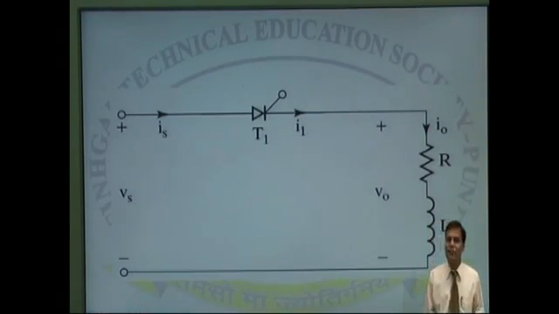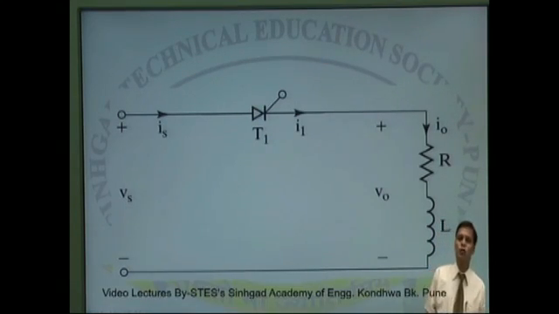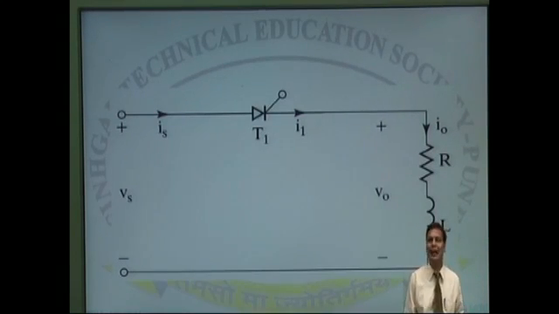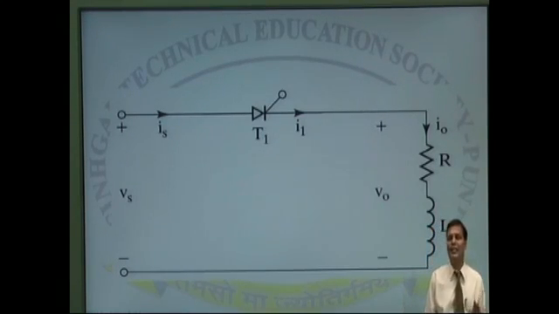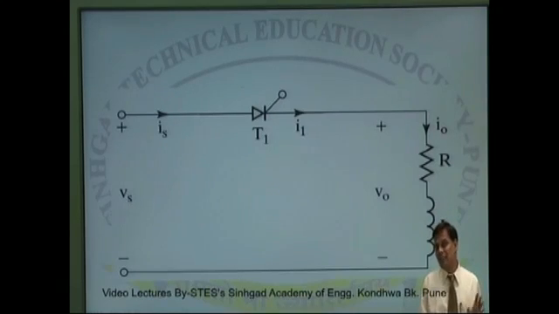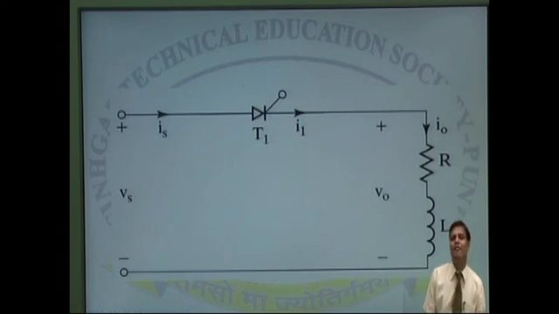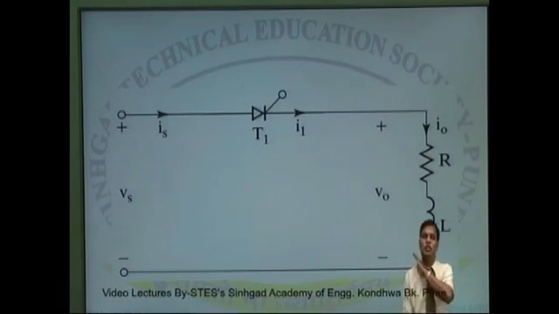Now, in case of inductive load, if it is an uncontrolled rectifier, when the anode goes negative with respect to the cathode, the diode automatically goes to reverse bias, which is allowing the current in the other direction. But in case of thyristor, let us concentrate on this concept carefully: when it turns on and when it turns off.